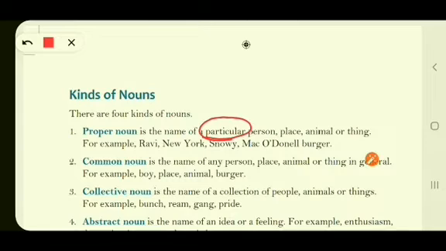A common noun doesn't denote or signify a particular name. So what is the difference we have seen in both? When we are talking about a particular name, it is a proper noun. When we are talking about a general name, it is a common noun.